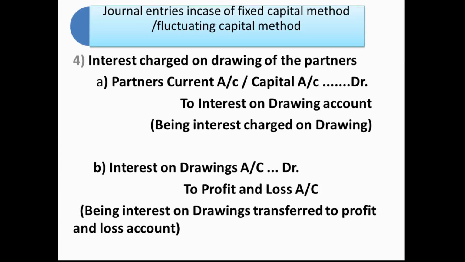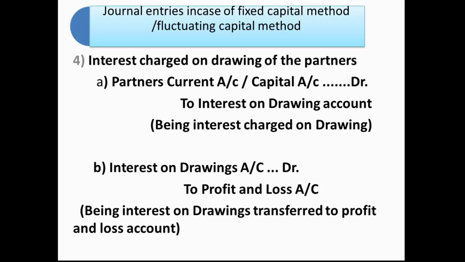Interest charged on the drawings of the partners. Partners' current account, interest charged on the drawings of the partner. Now drawing is something taken by the partners for personal use from the business. This time the partners will give the interest to the partnership firm. So we have to make clear that this is an expense for the partners and income for the partnership firm. So the partners' account, the partner's capital or current account, as an expense is debited, and for the firm it is income, so profit and loss account is to be credited.